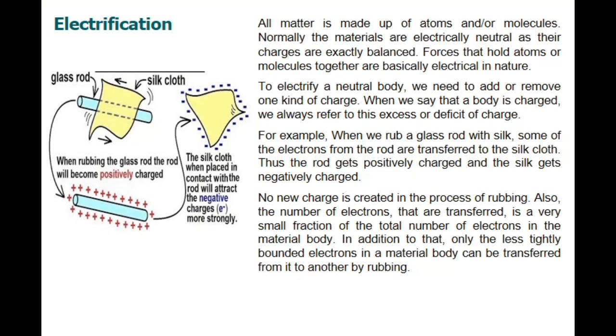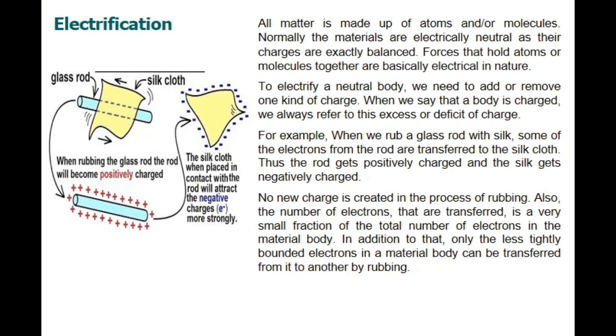Any matter contains an equal number of electrons as well as protons, and that is why we can say the material is electrically neutral in nature. And the forces that hold atoms and molecules together are basically electrical in nature due to the presence of these charged particles. So to electrify a neutral body, we need to add or remove one kind of charge, as we have seen earlier in the previous pages.